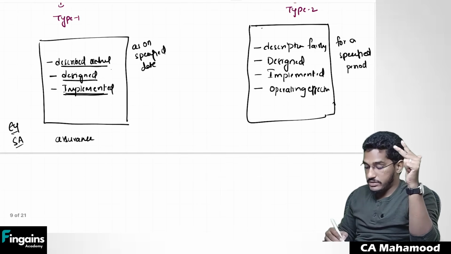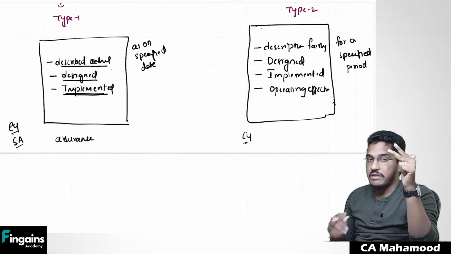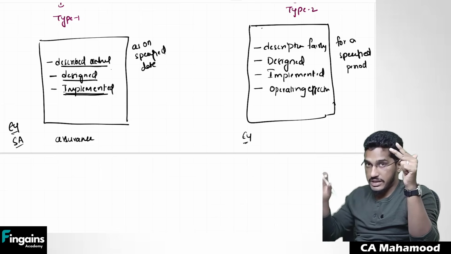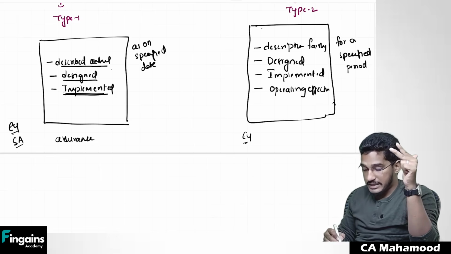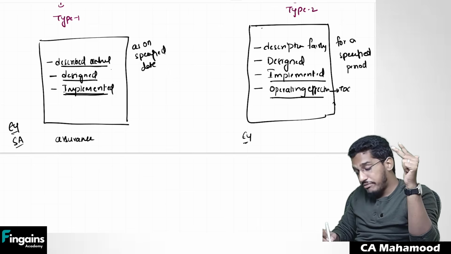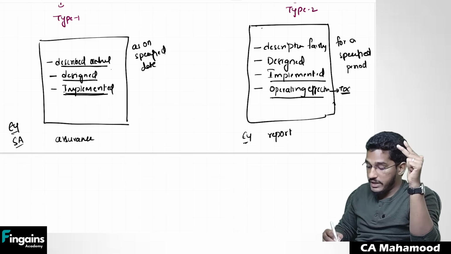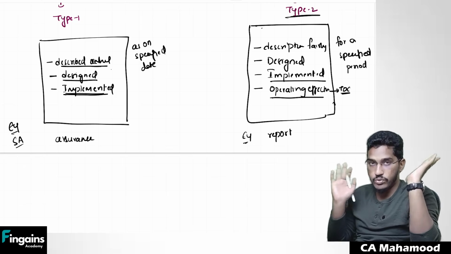Now the service auditor, in our example EY, will actually verify all that report. He will verify whether controls are really described fairly, whether they are designed properly, whether they are implemented properly, and whether they are operating effectively or not. He will perform tests of controls also, and he will give a report. That report we call a type 2 report.